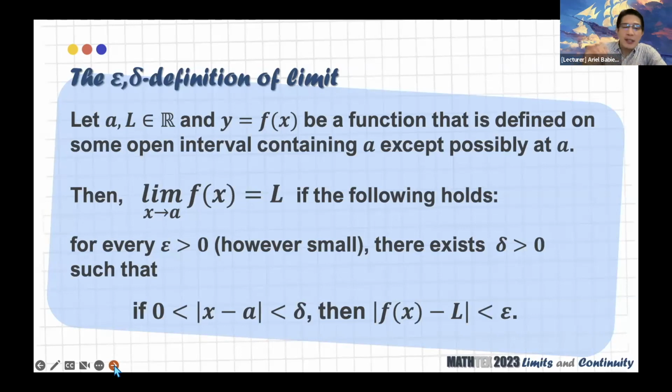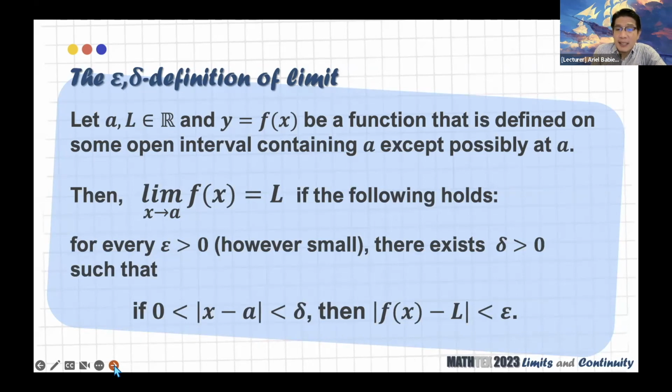Taken as a whole, it seems confusing. Okay? But then really what we're trying to do with this definition is to capture that idea of approaching. Ano bang ibig sabihin natin pinag-a-approach? And when we talk of approaching, we are talking of being close and then of distances. But then again, the question is, mathematically, how can we capture that concept of closeness? And one attempt to do that is to use relatively small distances, epsilon and delta.